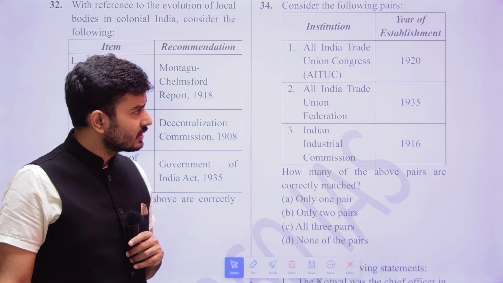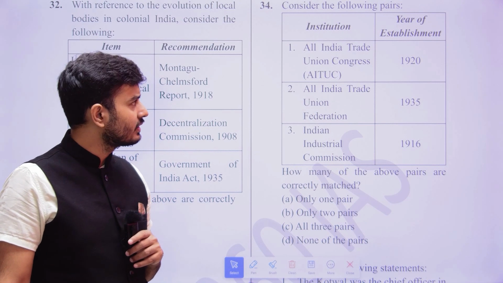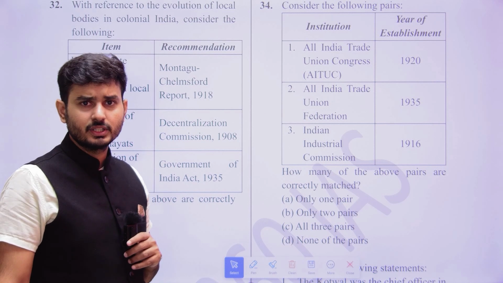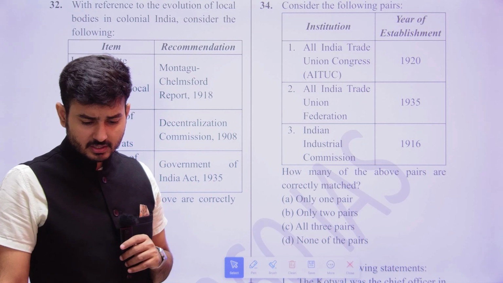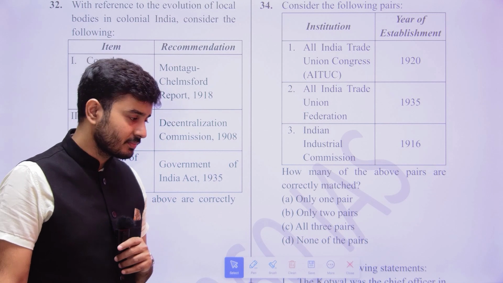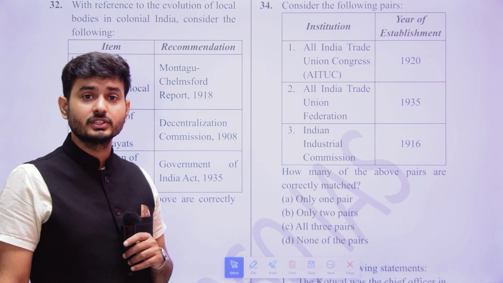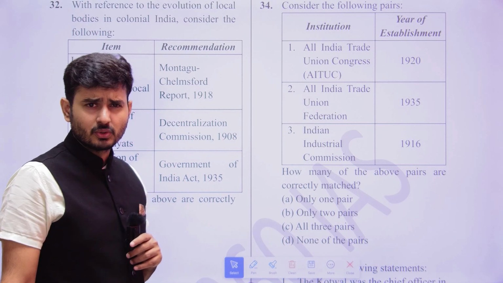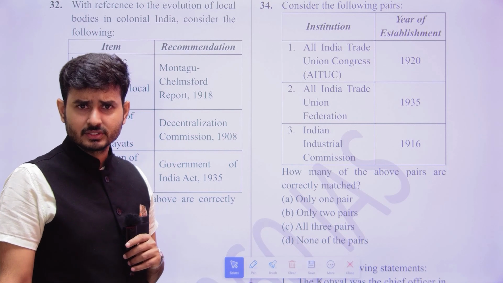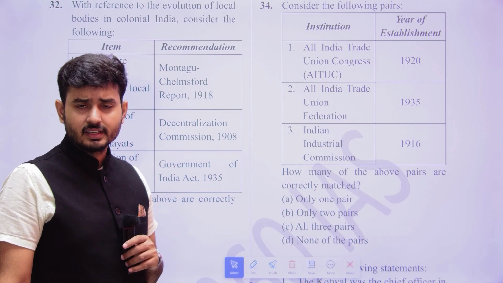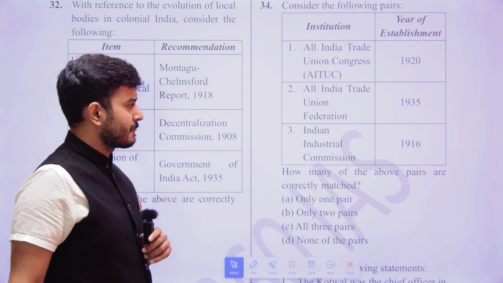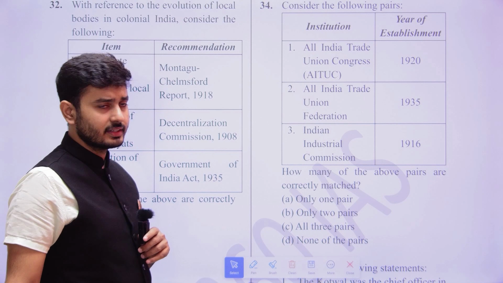Many of you would have heard of the All India Trade Union Congress, which was created at that point of time by NM Joshi and Lala Lajpat Rai. Lala Lajpat Rai became the first chairman of the AITUC. Even Gandhiji had supported it. In 1918 there were labor strikes under Gandhian leadership, and after that trade unionism had increased. Then there is the All India Trade Union Federation.